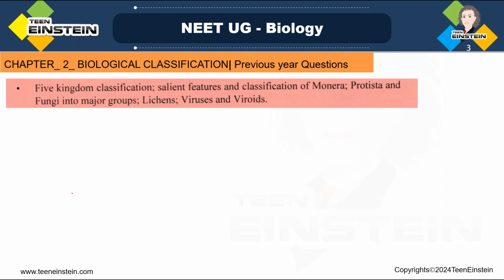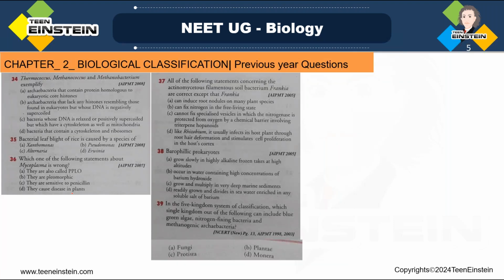Now we have mentioned all the important points about these kingdoms and lichens, virus, viroids and all. Now we are doing the previous year question papers.